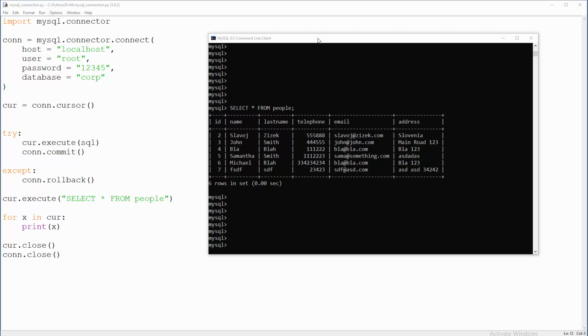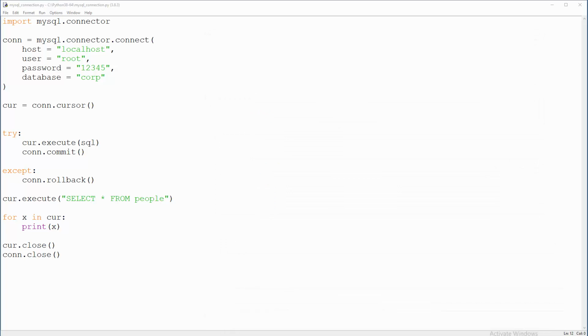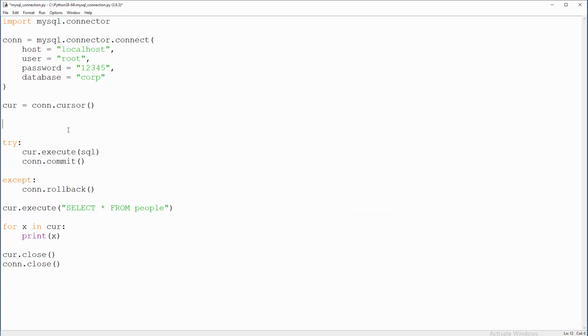So let me first delete this row 7 here, which is complete gibberish from our last tutorial. Right, so how are we going to create the SQL? Well, SQL equals, and this time I'm going to try to do this with two double quotes. Why not? We can experiment. So: delete from people where ID equals 7.